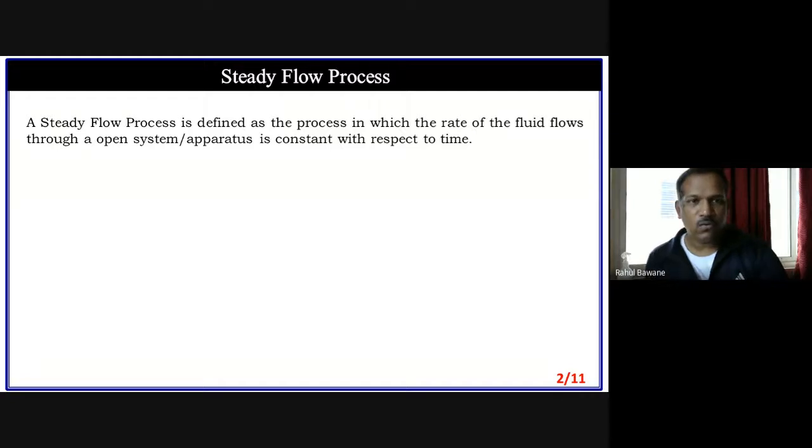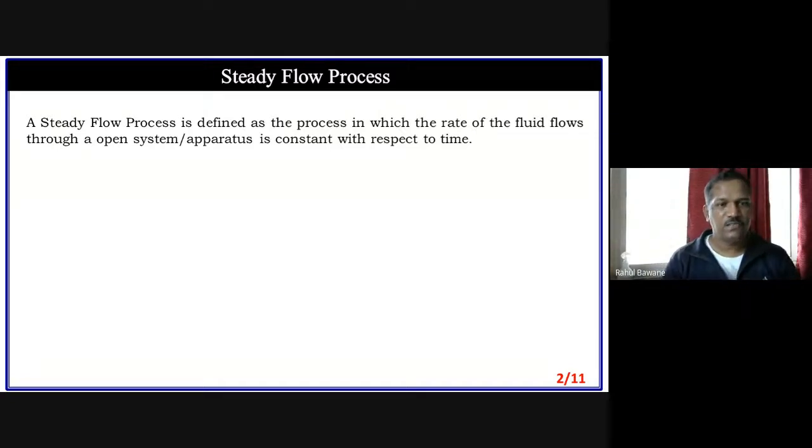We say that an open system or flow system is a steady flow system when the displacement of fluid, or the flow of fluid, the mass flow rate or volume flow rate, is constant with respect to time. Remember, there are a number of properties, and it might confuse you that a steady flow process is one where displacement of mass is constant with respect to pressure, temperature, volume, or time. It is with respect to time.